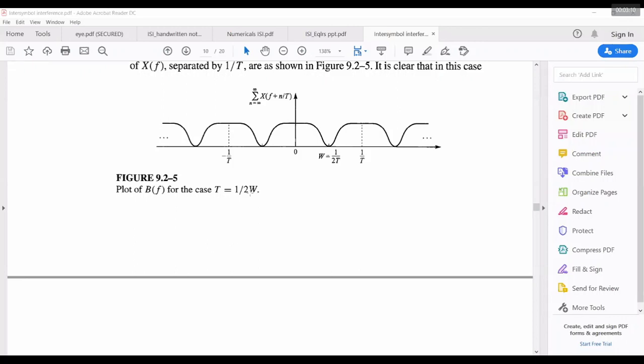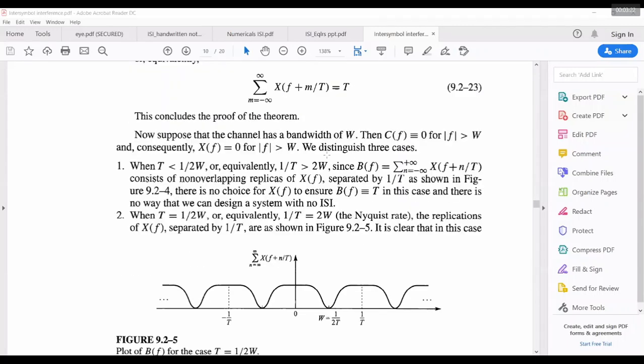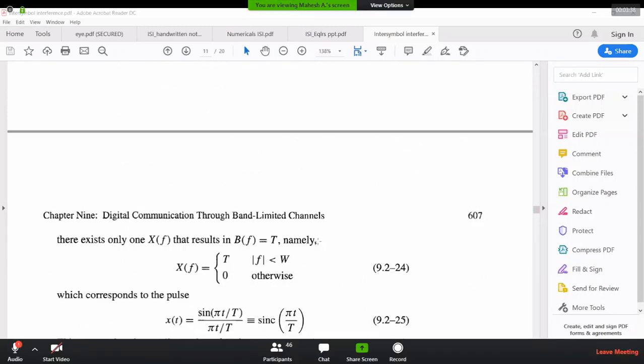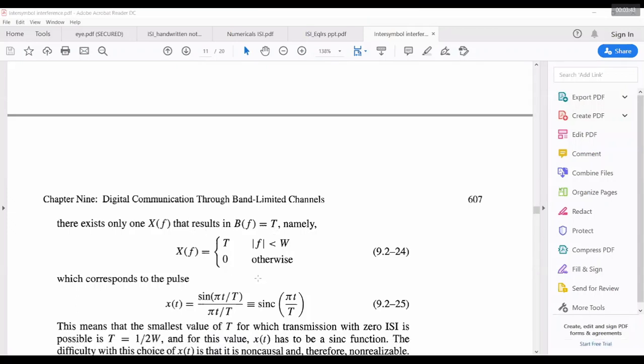So when the communication rate is say 10 kilobits per second, and channel bandwidth is also 10 kilohertz, at that time we have only one case, where T is equal to 1 by 2W, or equivalently 1 by T is equal to 2W. The replications of X of f separated by 1 by T are shown. You can see that this is a replica of this, like that. Separation is there. And in this case, we can have only one case,